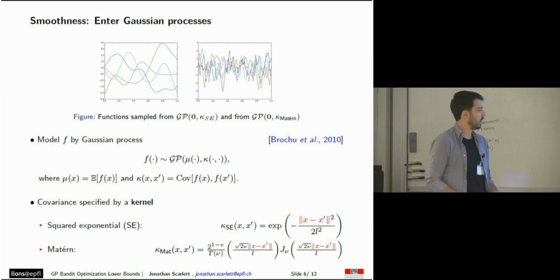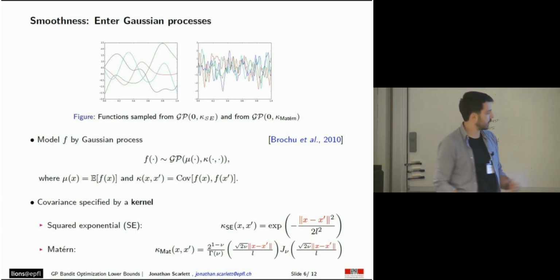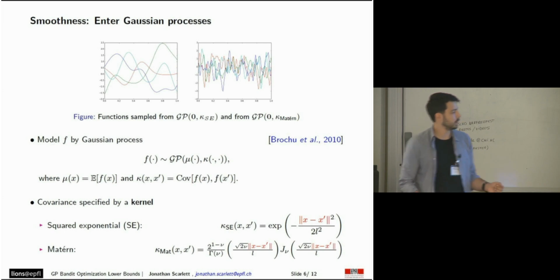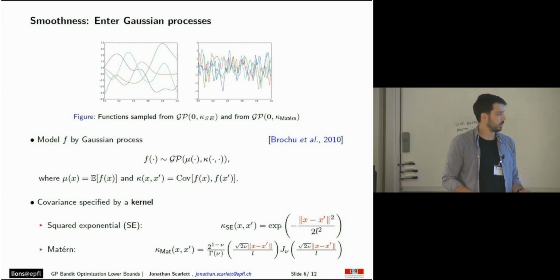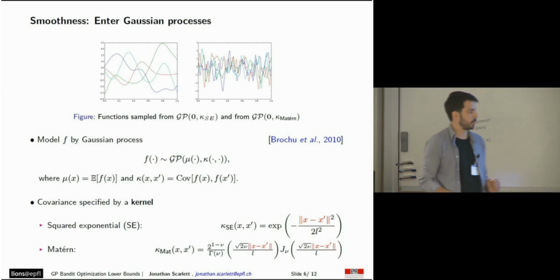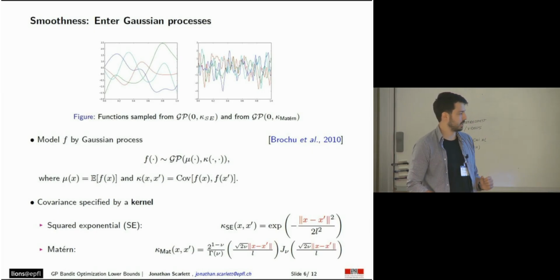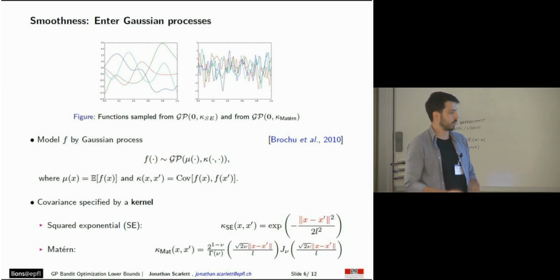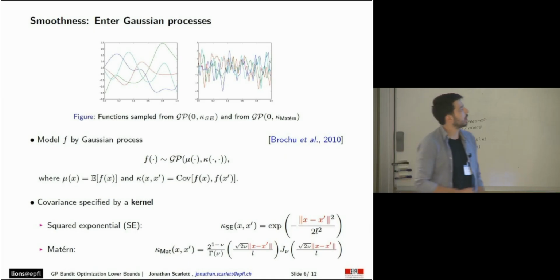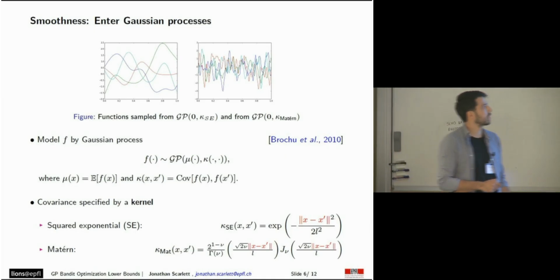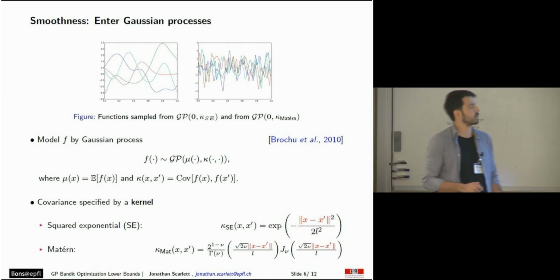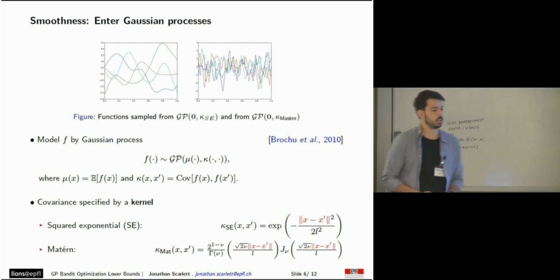The two most widely used kernels are the squared exponential kernel and the Matern kernel. They're both isotropic, meaning that they depend on the distance between the points, and they also depend on hyperparameters such as the length scale and this nu parameter, which further dictates smoothness. Here are a few samples from a GP with squared exponential kernel and a few samples from a GP with the Matern kernel.